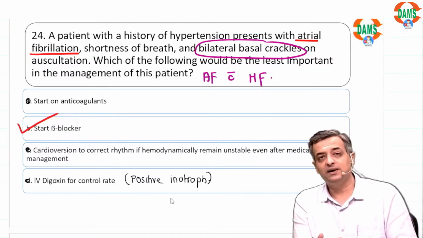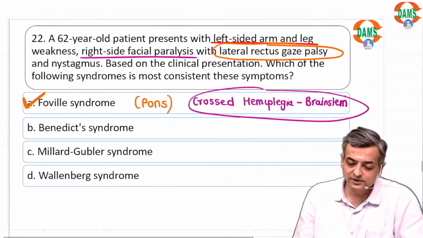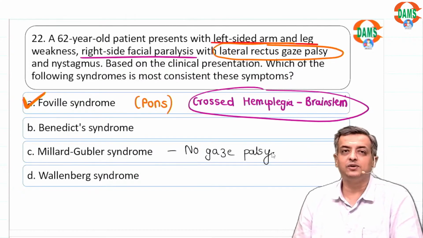Okay, Millard-Gubler syndrome. How to differentiate from Millard-Gubler syndrome? Here there is no rectus palsy. No, there is no gaze palsy. There is only 6-7 but no gaze palsy in the Millard-Gubler syndrome.